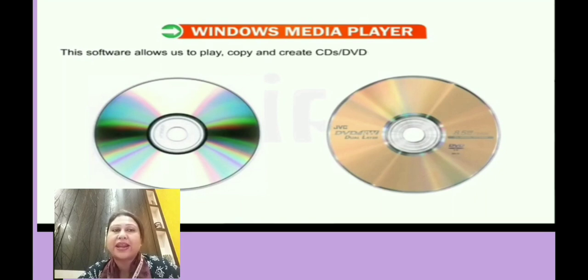Now this software, that is the Windows Media Player, helps us to play or even copy and create our own CDs and DVDs, and we can even copy the music to different portable devices. It can be an external hard disk or a pen drive.